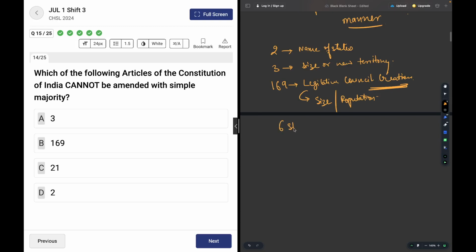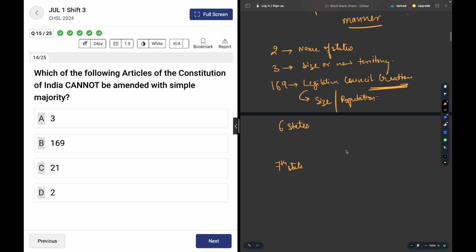Talking about it, there are six states and there is a seventh state as well. Okay, there are 6 states which already have legislative councils in them.